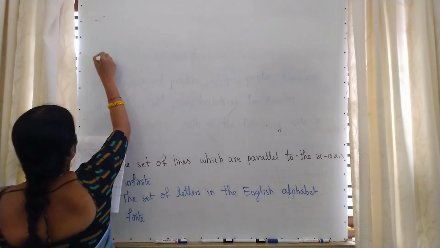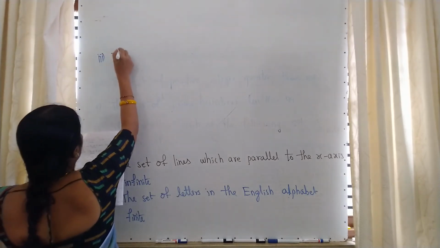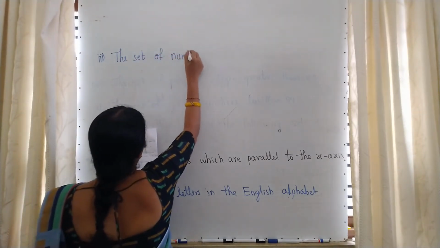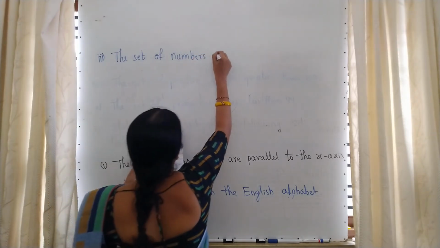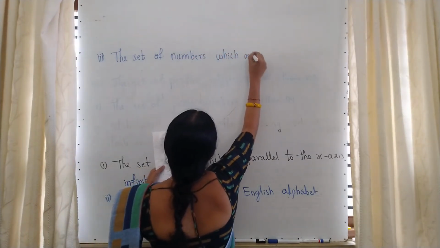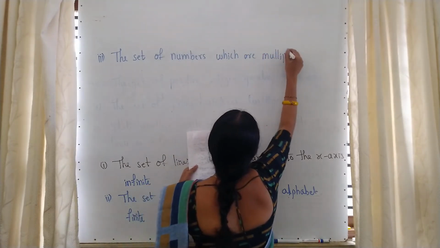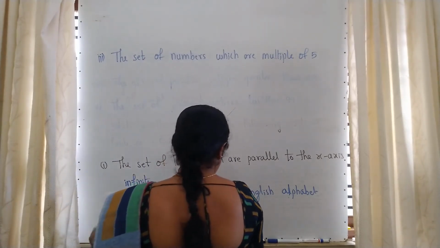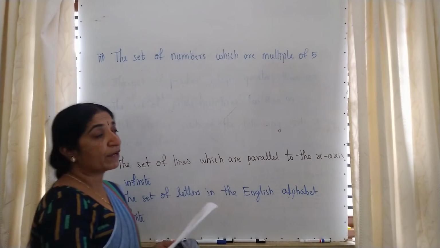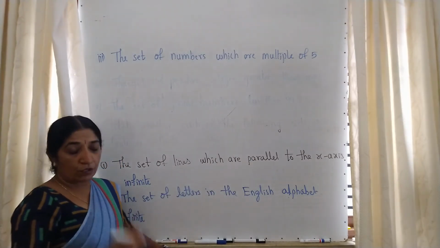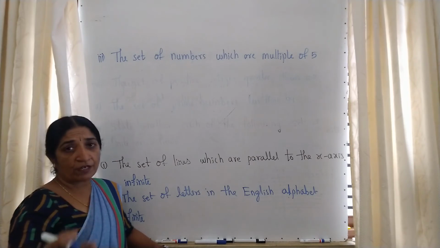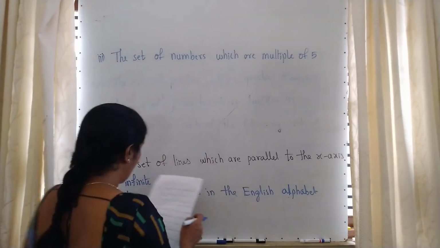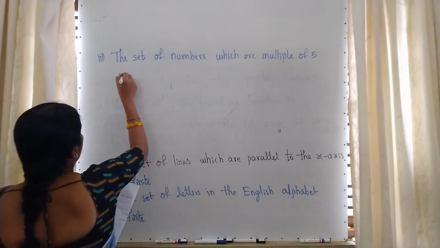Third one, the set of numbers which are multiples of 5. See, multiple of 5 means the numbers which are divisible by 5. For example, 0, 5, 10, 15, 20, 25, 30. Does it go on continuing? Yes, it goes on continuing. We cannot write the last number. So this is an infinite set.